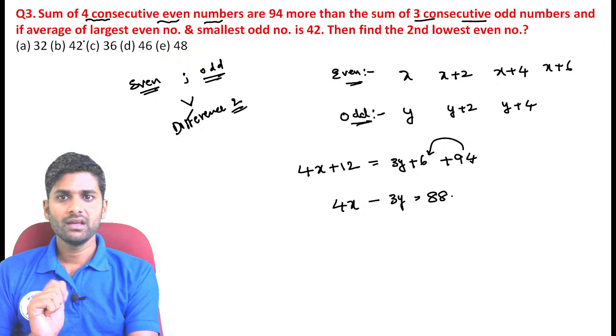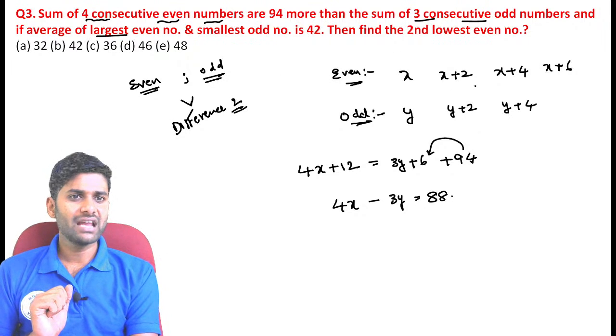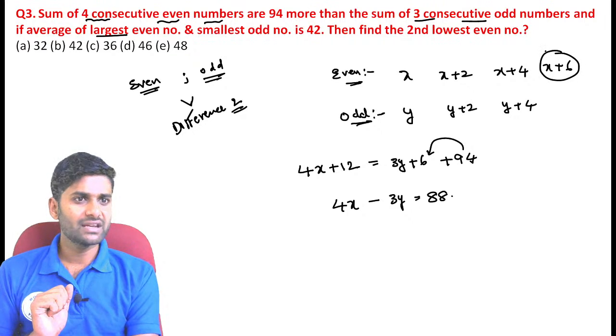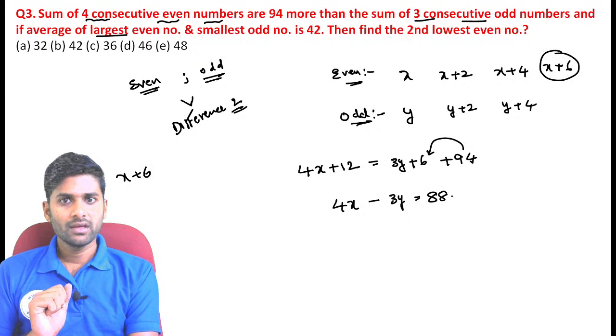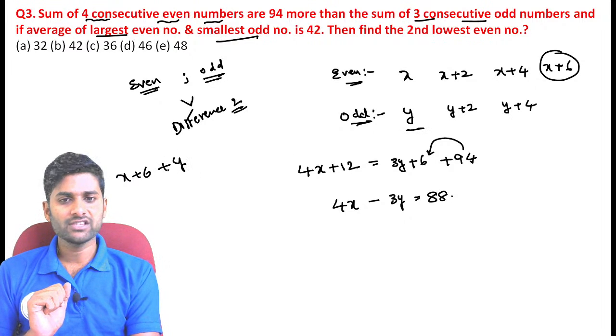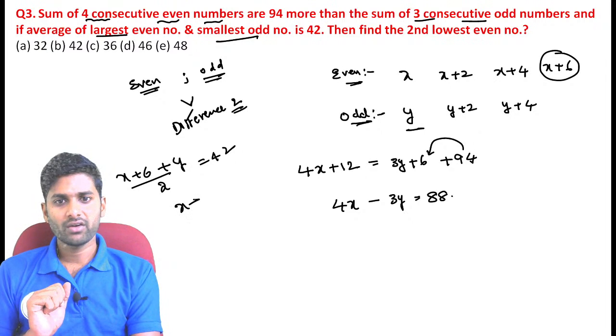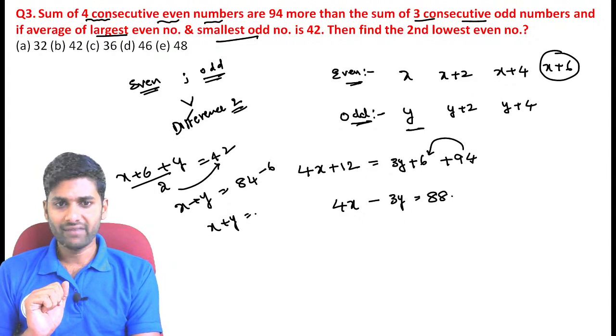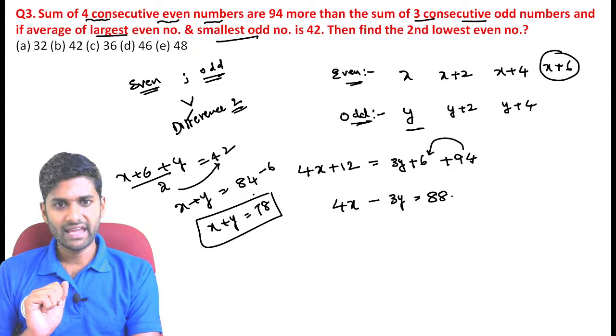Second one, see. The average of the largest even number and smallest odd number is 42. What is the largest even number? Definitely the largest even number is x plus 6. Average means divisible by 2, the value becomes 42. Again you can get one more equation. Now x plus y, 42 twos are 84 minus 6, the value becomes exactly equal to 78.